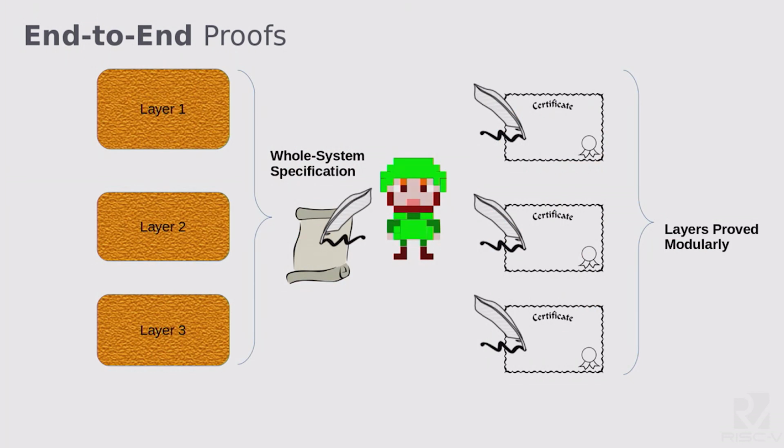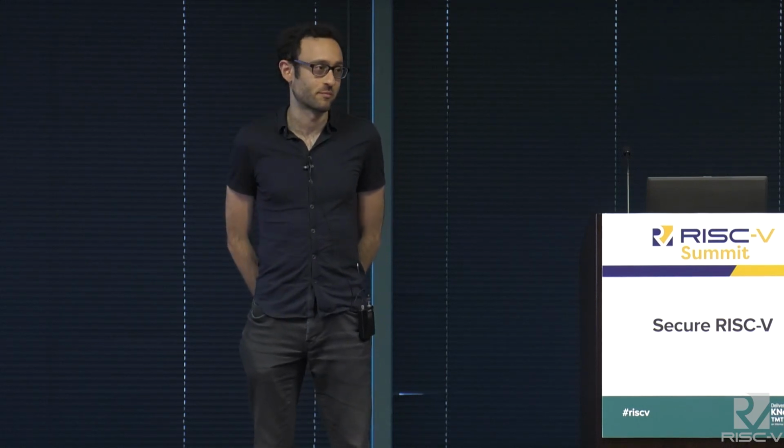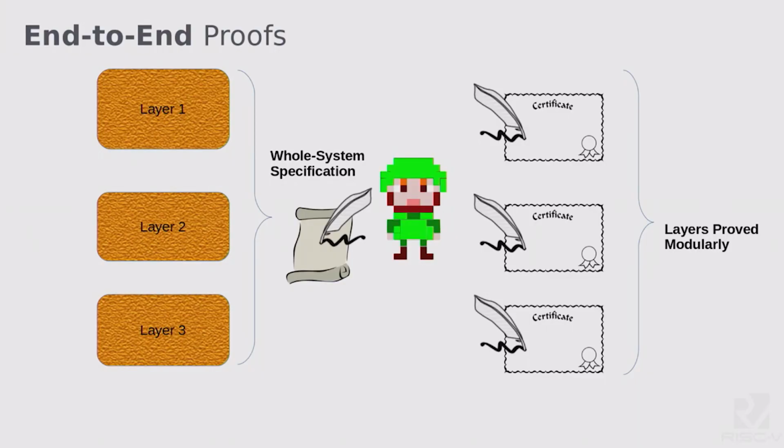The last element of the approach that I was arguing for is doing end-to-end proofs. So we usually build systems with a series of layers that might span hardware and software components. And it's good to give each layer its own individual specification and do an individual proof about it. We might even have different engineering teams with very different backgrounds doing proofs about different parts of the system. That might be the only feasible way to get these proofs written. But then we should commit to plugging the theorems together to use them to prove a top-level specification for the whole system. And in that way, we'll catch any specification mistakes we made for the individual layers by making sure they actually work together properly.